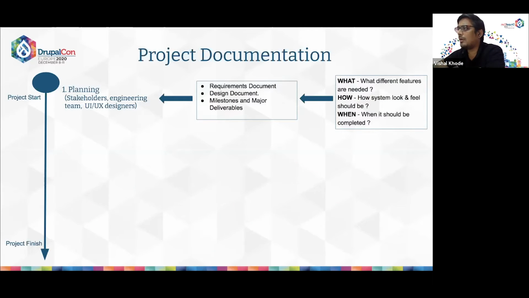And by when, the delivery timelines, milestones, etc., should also be captured clearly in the requirements document. All these things should be done before writing a single line of code, as this would save a lot of time later, and this will provide a clear vision to the client and the team on what needs to be done to make a project successful.